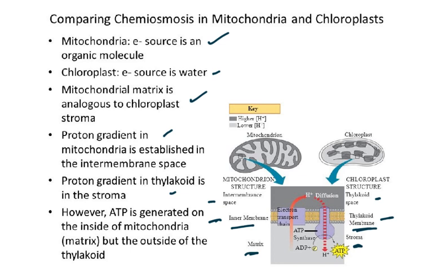However, ATP is generated on the inside of the mitochondria, in the matrix, but on the outside of the thylakoid. So ATP is made on the outside of the thylakoid, while in the mitochondria it is generated on the inside, inside the matrix. So this is a very, very nice comparison. Please pause and have a look at it and then go through it. And this is of course something which is new in the syllabus, and we need to talk about this.